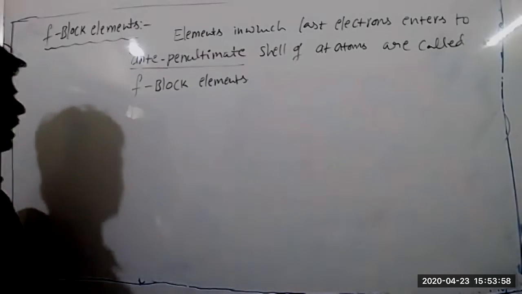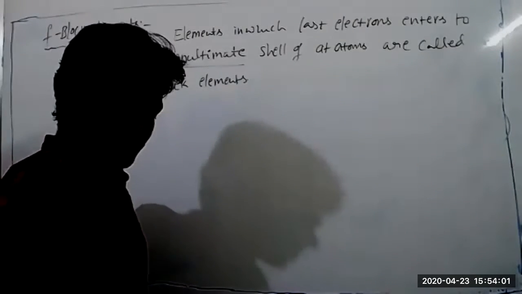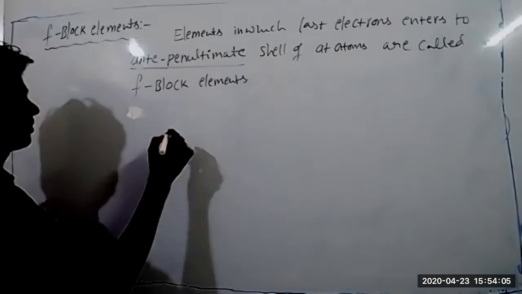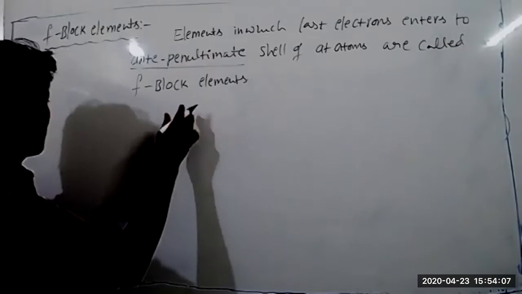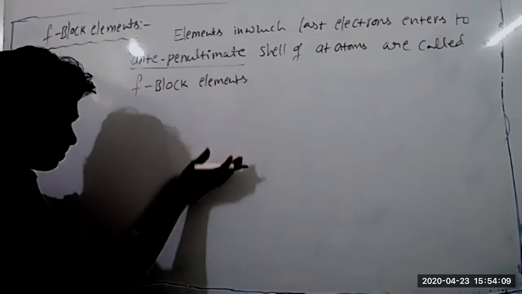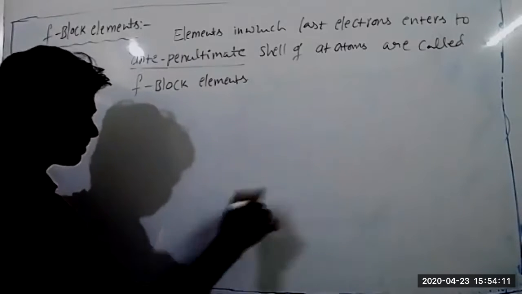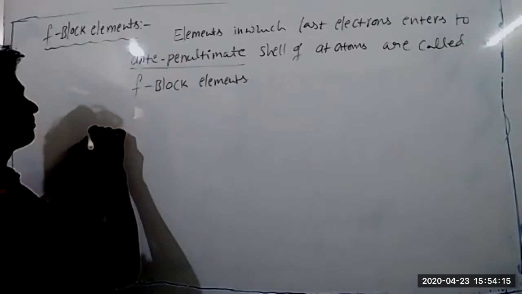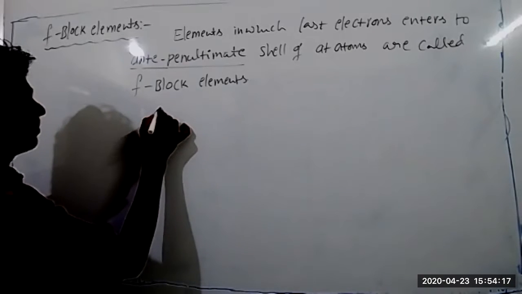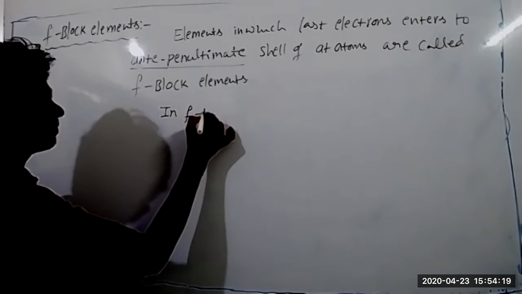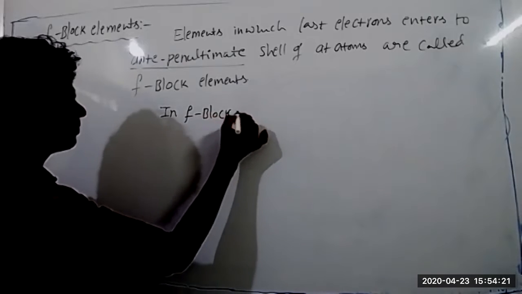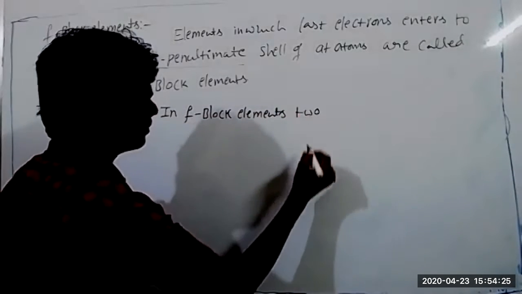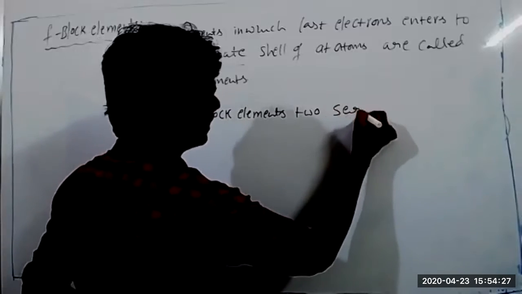Okay, next, see which are called F block elements. F block elements are separately noted in the periodic table, downside. In the F block, two series are there.